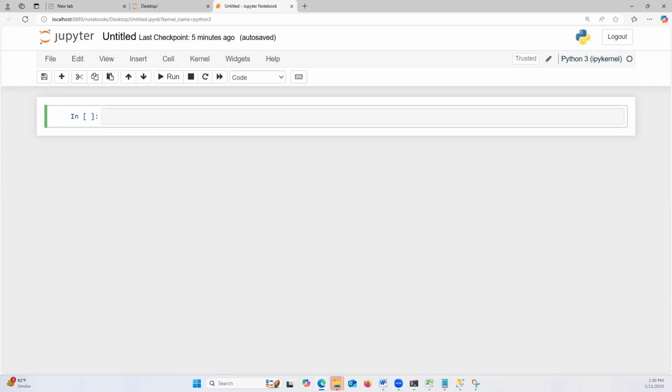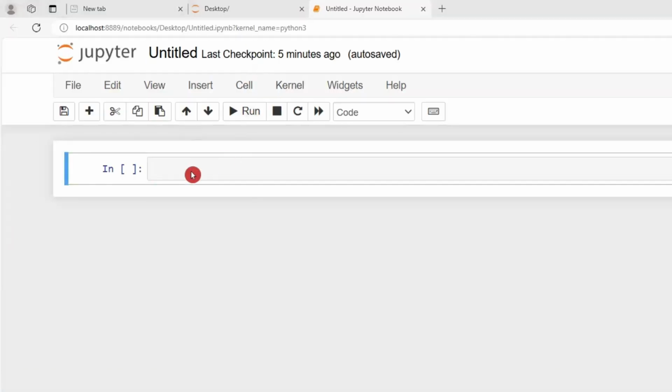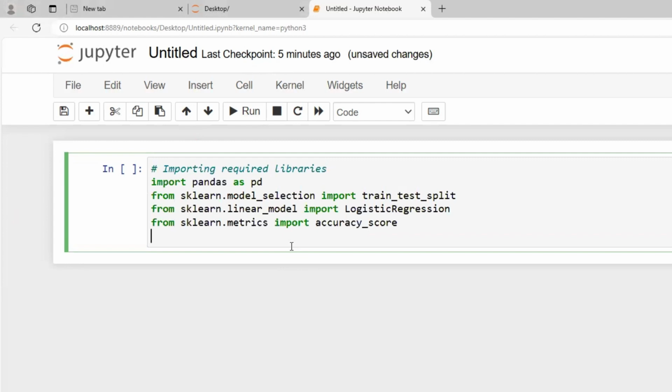The important libraries that we want to import are, first, pandas, which is for handling and manipulation of data. Then we will import sklearn, which is nothing but scikit-learn.